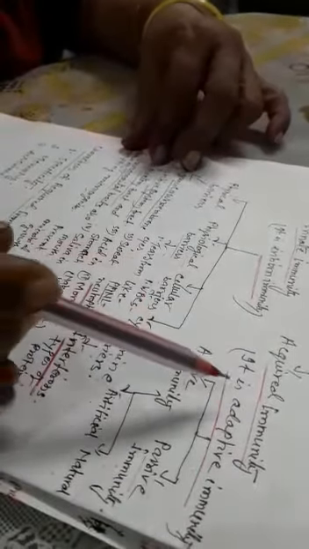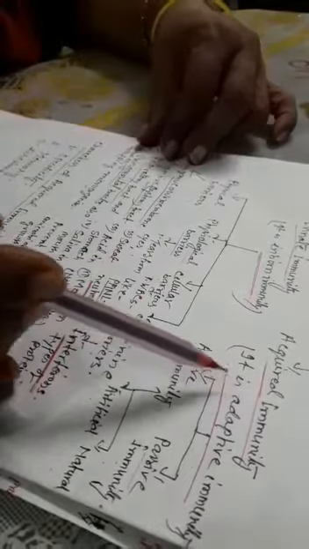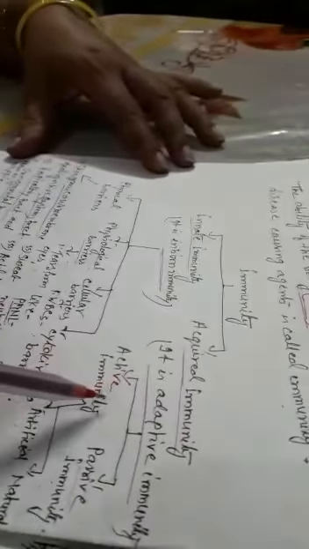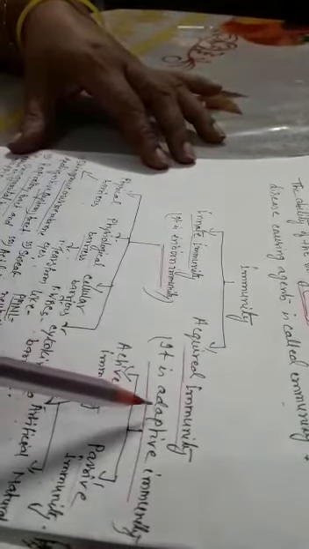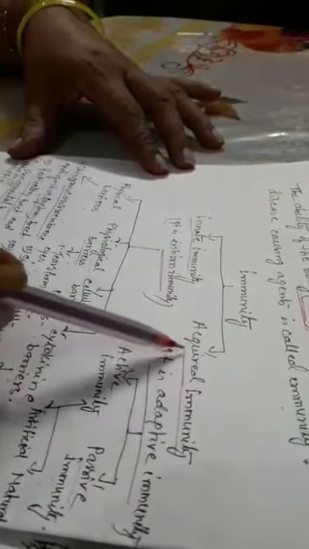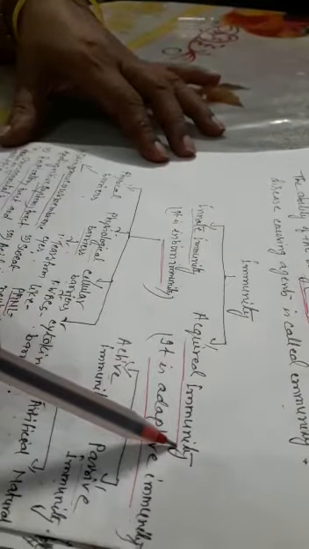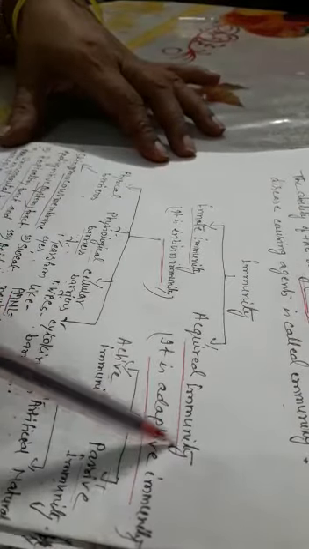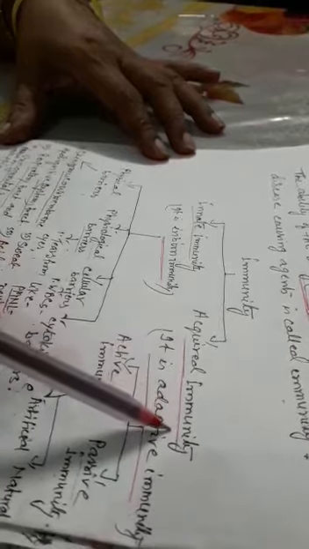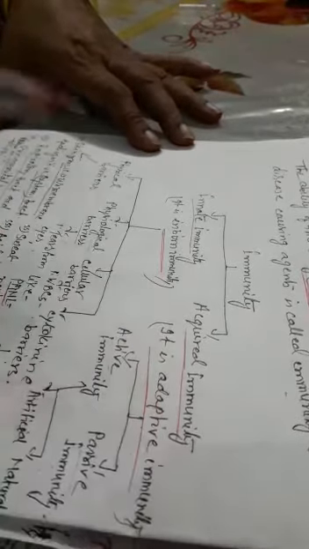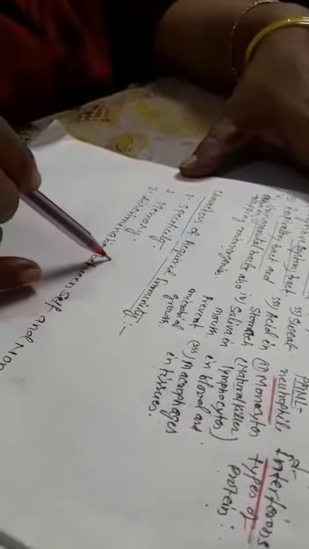This type of immunity is acquired either by encountering the disease or by vaccination. It has the following characters. So these are the characteristics of acquired immunity.